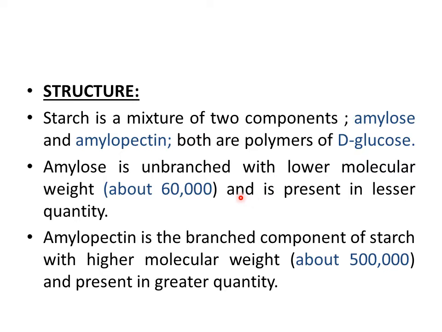Another major difference between them is that amylose has a lower molecular weight as compared to amylopectin, which has a higher molecular weight than amylose. Secondly, in starch, amylose content is lower than that of amylopectin. Amylopectin is present in greater quantities in starch.